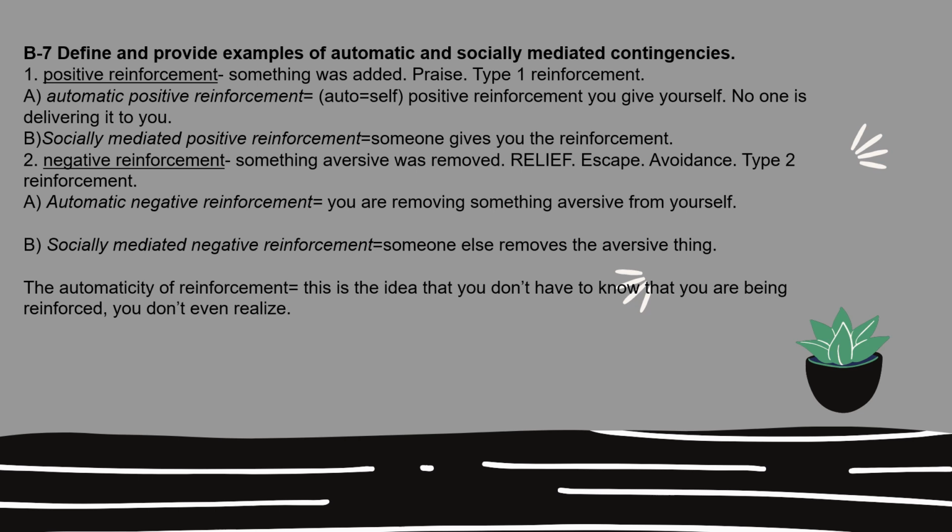Section B7, define and provide examples of automatic and socially mediated contingency. So there is positive reinforcement and negative reinforcement, but there's also automatic or socially mediated. Here we have it broken down into each one, specifically positive reinforcement, automatic, and positive reinforcement, socially mediated. But I just want you to get the gist that automatic means that it's auto, to yourself. You are giving reinforcement to yourself and no one is delivering it to you. So you don't need anyone to give you this type of reinforcement. You give it to yourself.